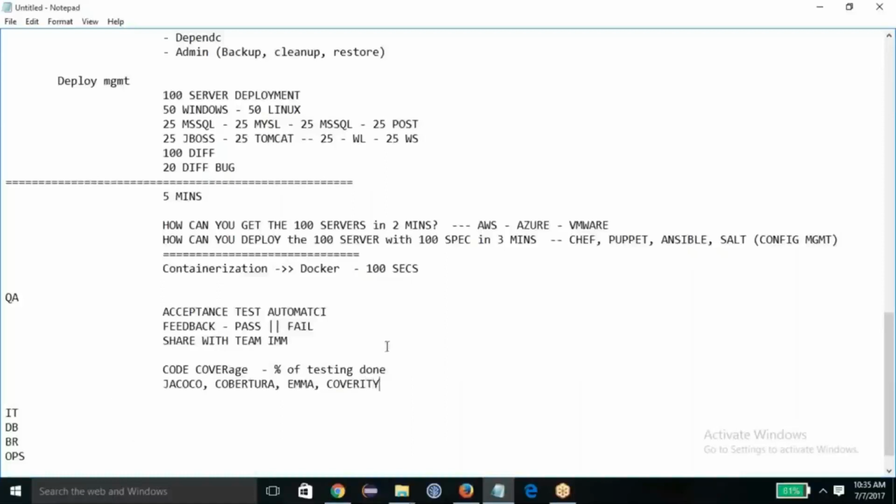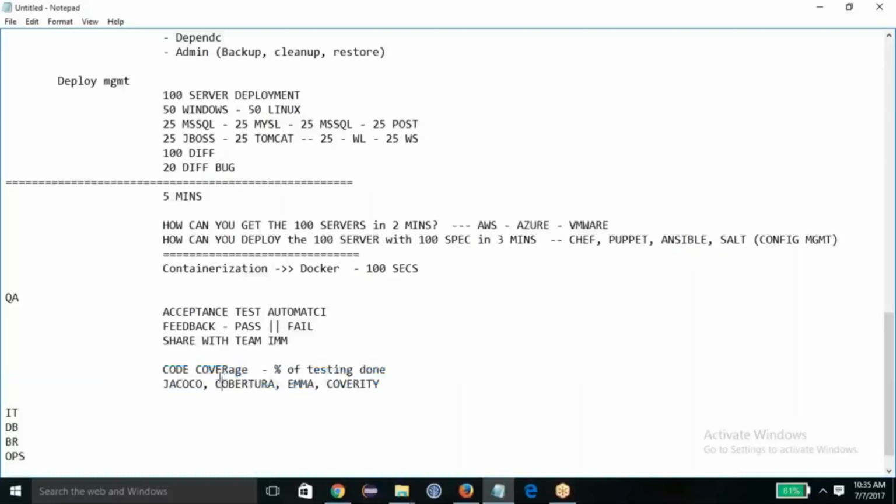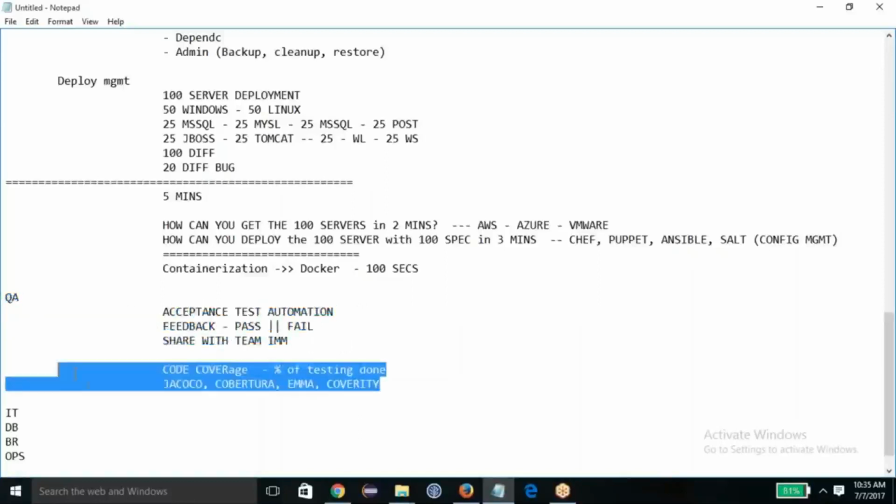These tools will help you do the code coverage, and they will tell you whether the percentage of testing through automation has been done or not. If you have not done it, you have to increase the number of automated test cases, and that will be done by the QA. So this is the kind of thing.